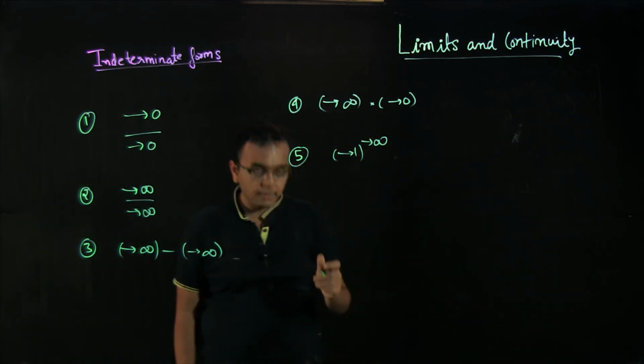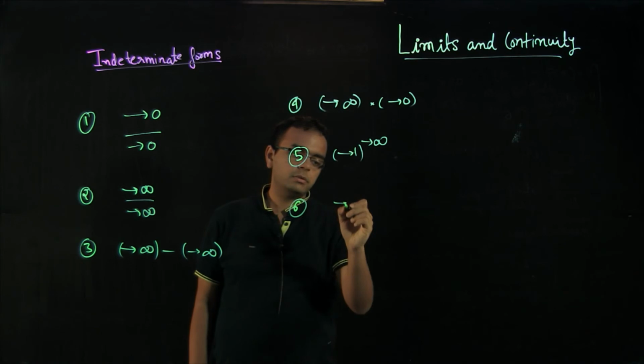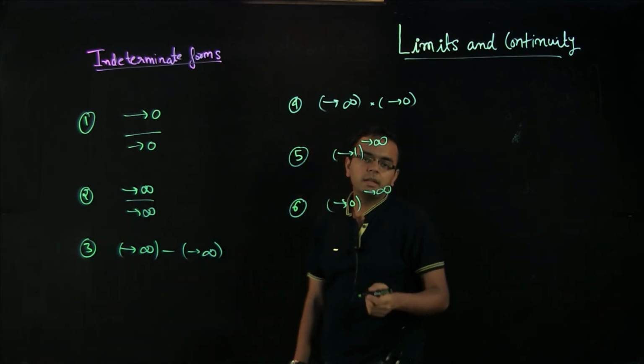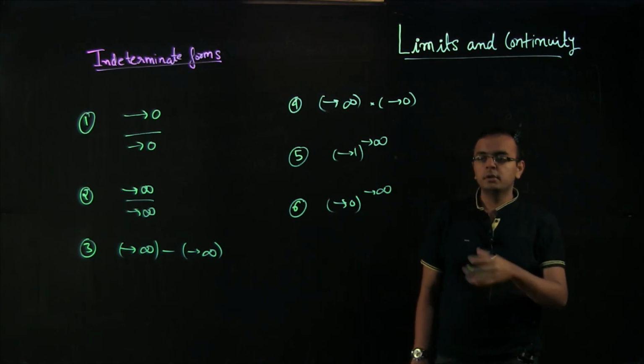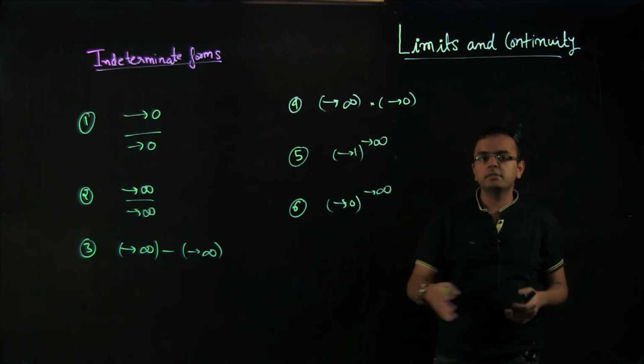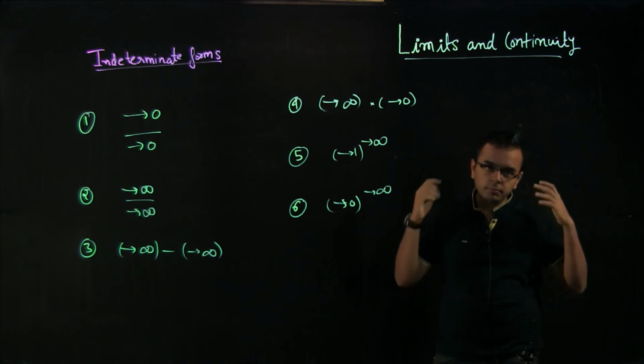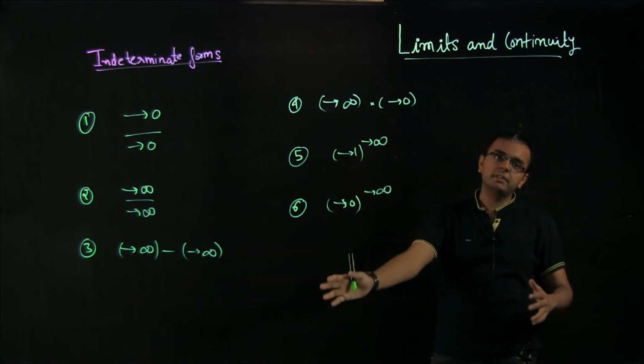And the last form is approaching 0 raised to the power approaching 0. And again, if you have something really just positive or 0, you will see through examples that this is an indeterminate form.